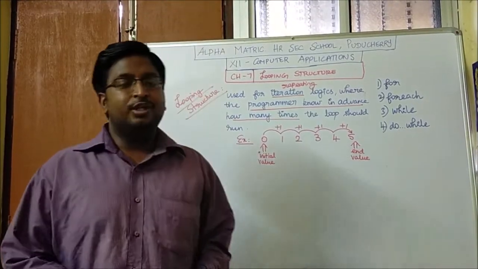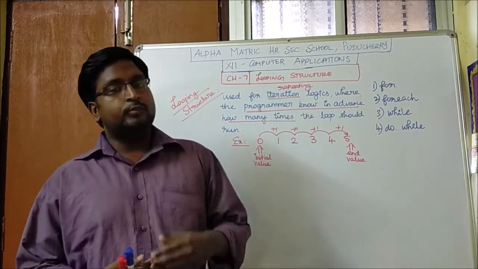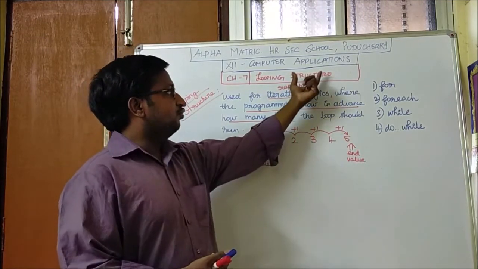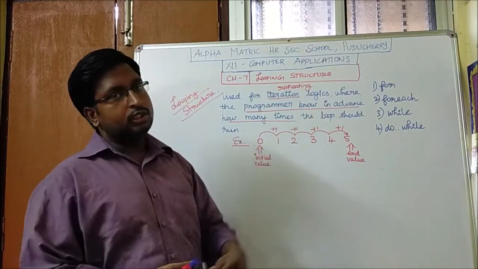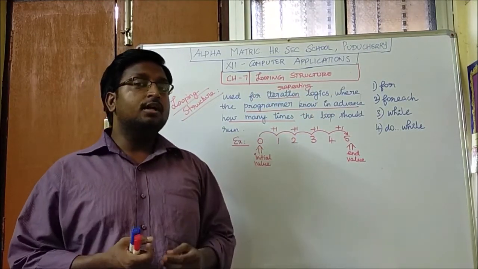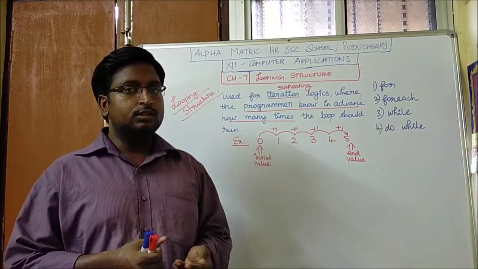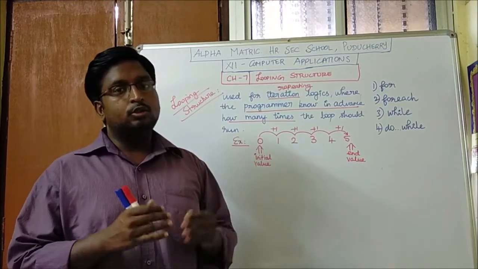Good morning, students. Today we are going to start with Chapter 7, looping structure. From the term itself, we come to know the overview of the concept: it is a structure, a block of code which executes based on the loop. Loop is nothing but a repeating process. So until we attain the result, the loop gets executed. This is the meaning for the looping structure.